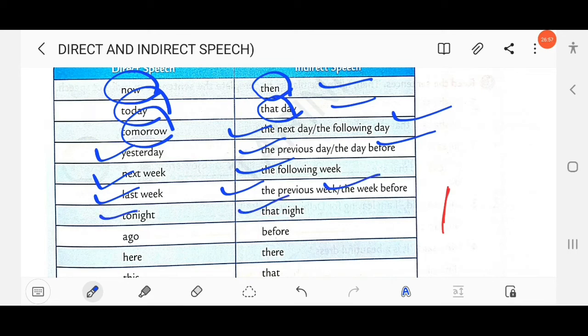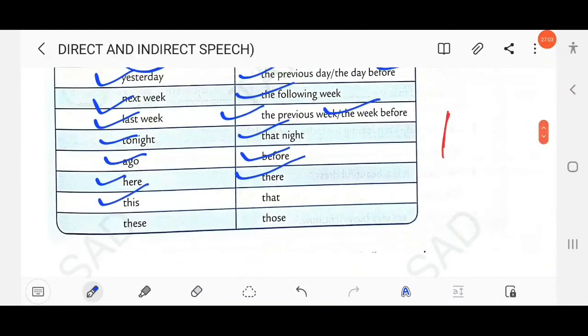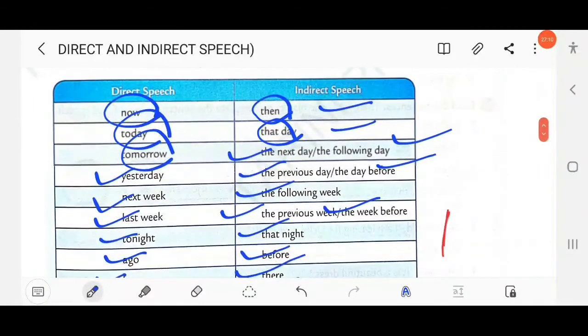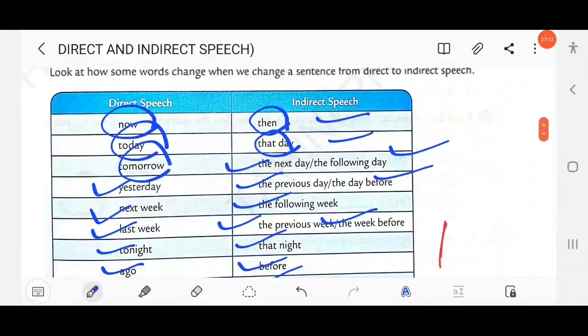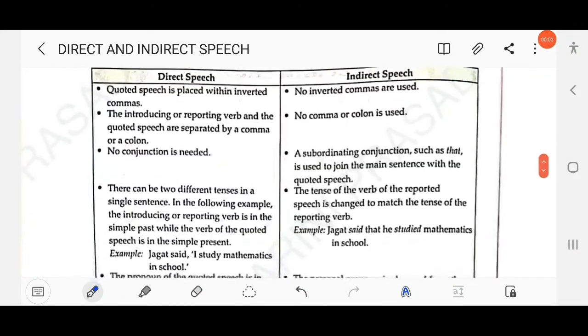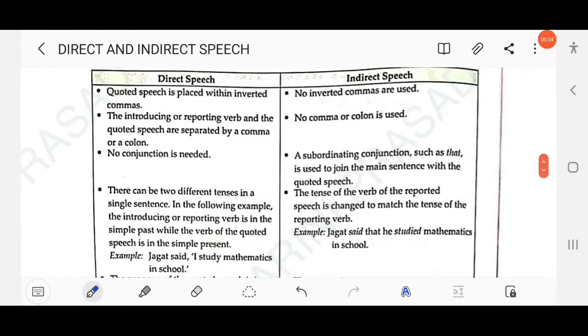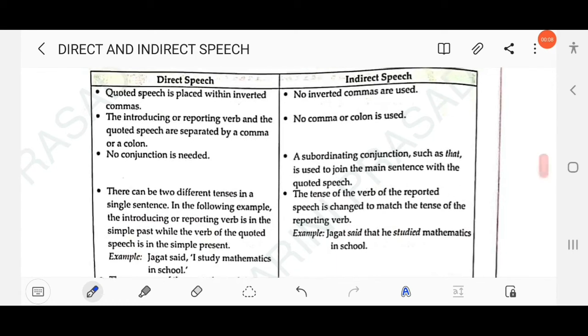Tonight changes into that night. Ago changes into before. Here changes into there. Similarly, this changes into that, these changes into those. You have to remember these changes, which will be made while changing direct into indirect speech. Clear? So here you can note the difference between direct speech and indirect speech. Okay.